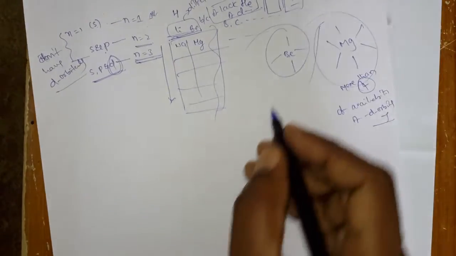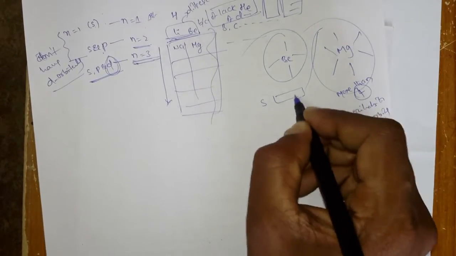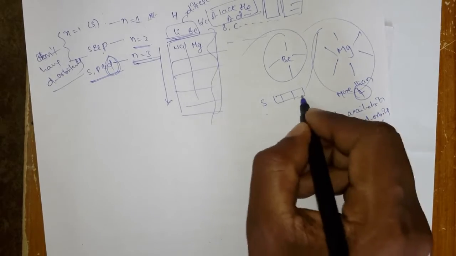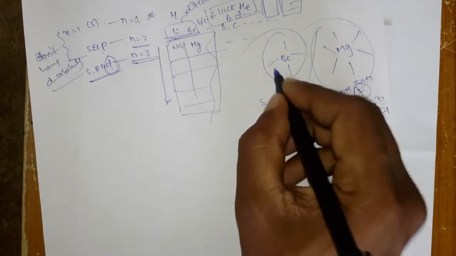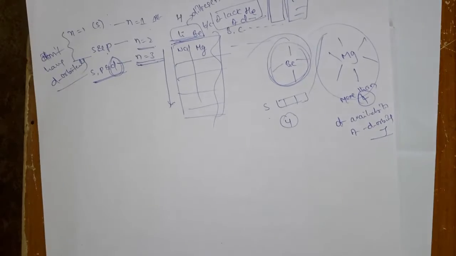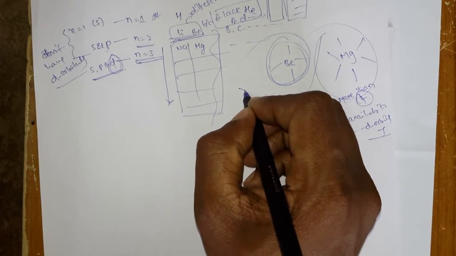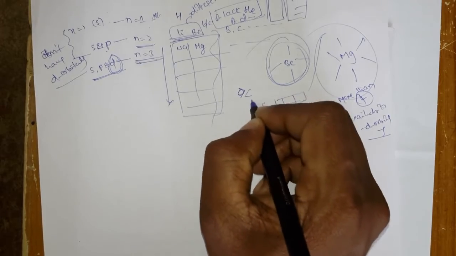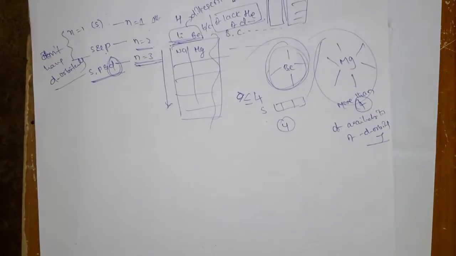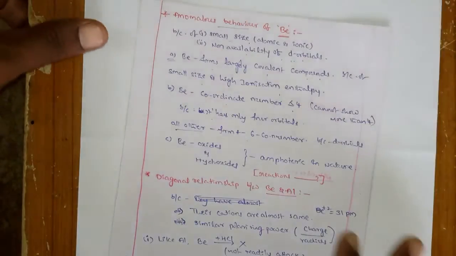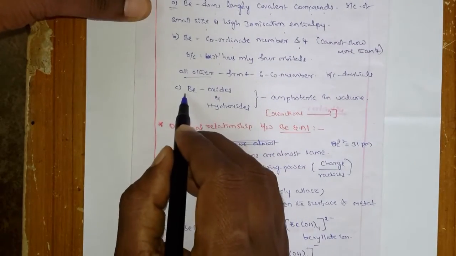ఇక్కడ d ఆర్బిటాల్ లేవు కాబట్టి ఓన్లీ s ఆర్బిటాల్ and 3 p orbitals. Okay, 1 plus 3, so overall 4 orbitals involve in the bonding, so its coordination number is less than or equal to 4. Okay, right.